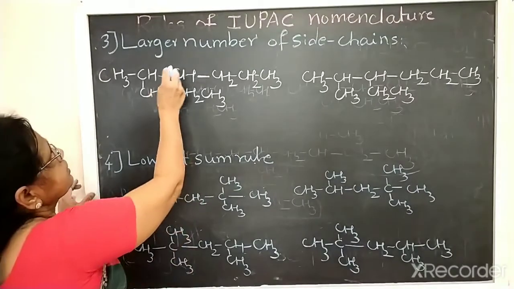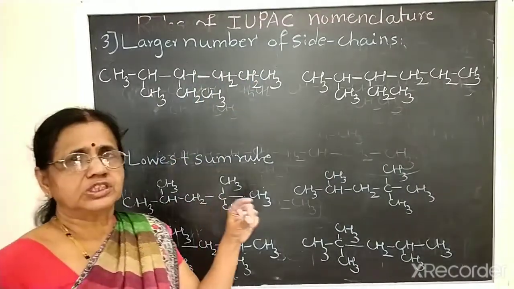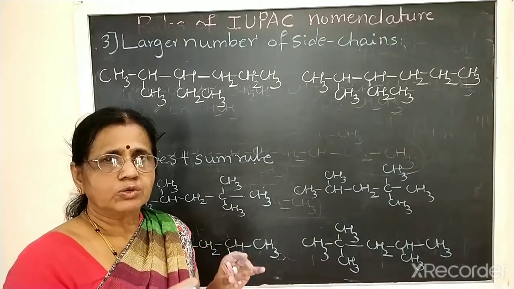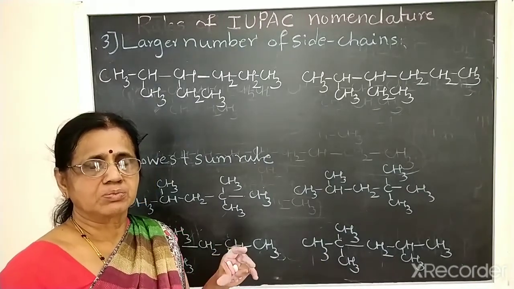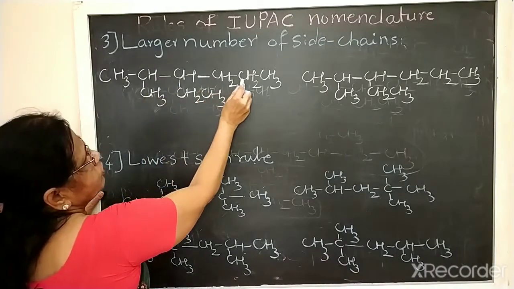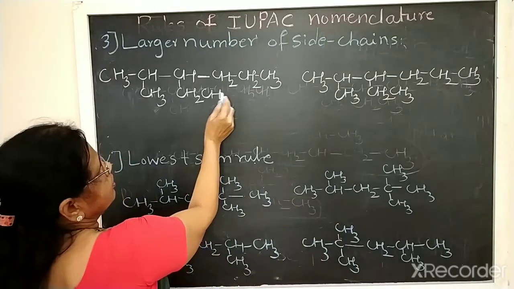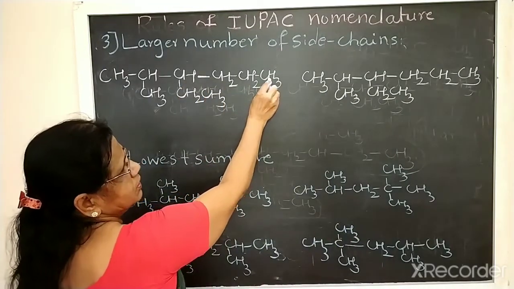So the third rule is a larger number of side chains. When selecting the longest chain, if we have 2 chains of the same equivalent length, here 1, 2, 3, 4, 5, 6 carbons chain is there. Similarly, if you take from this side, 1, 2, 3, 4, 5, 6 carbons chain.